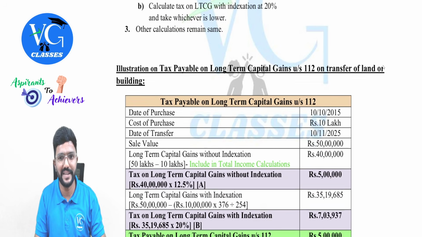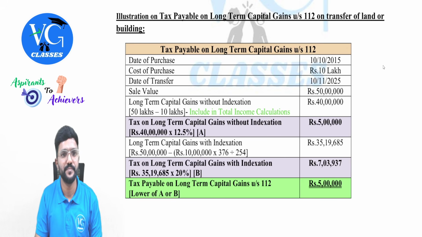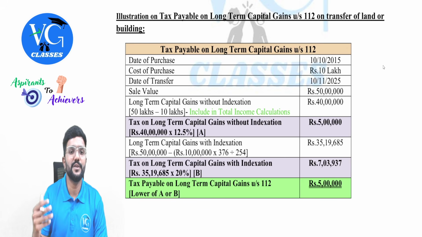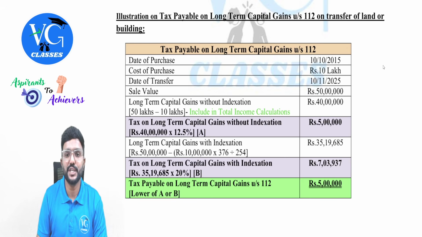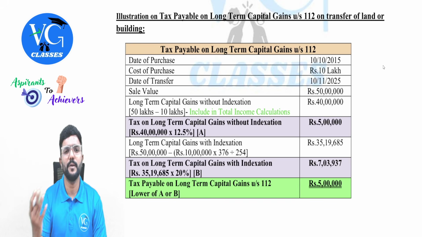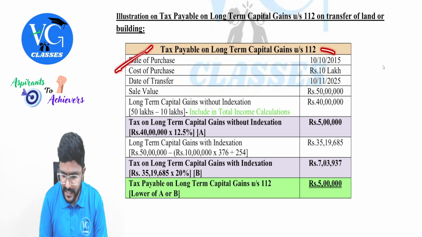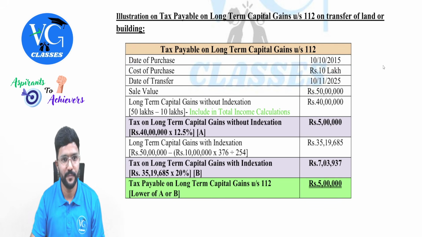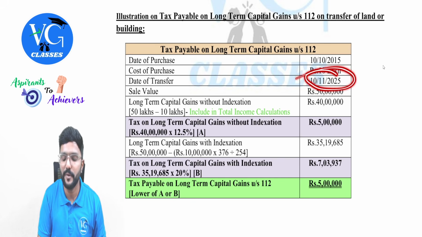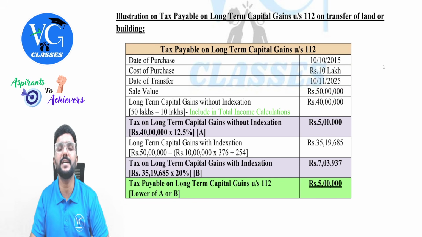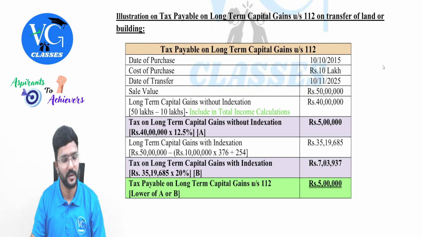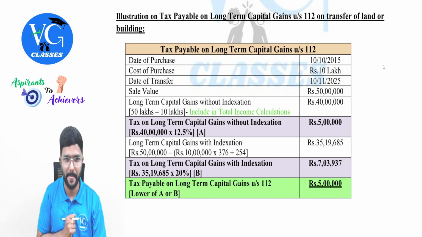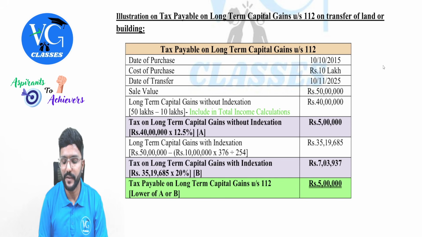Yes, I have also given one illustration on it. Let us go through it. Illustration on tax payable on long-term capital gain under section 112 on transfer of land or building by a resident individual or HUF. The date of purchase is 10th October 2015, so it is before 23rd July 2024. Cost of purchase is 10 lakh. Date of transfer is 10th November 2025, that is after 23rd July 2024, and yes, sir, during our previous year. Sale value is 50 lakh.